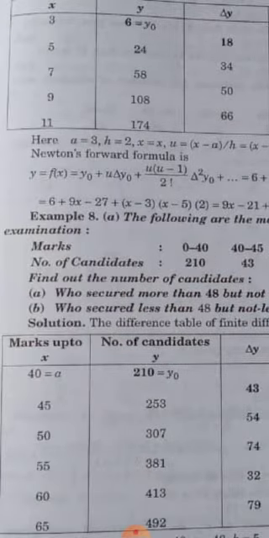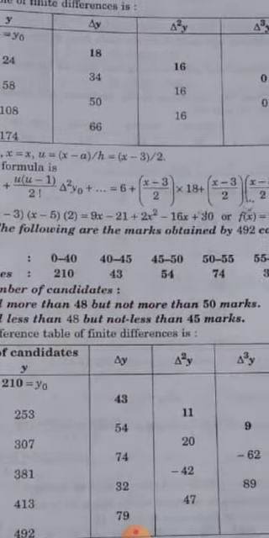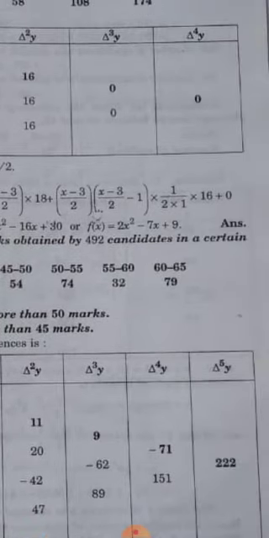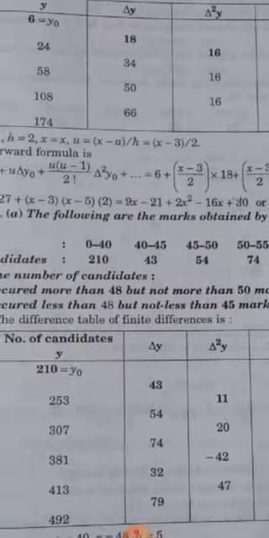After solving, we get 6 plus 9x minus 27 plus (x minus 3)(x minus 5) into 2 is equal to 9x minus 21 plus 2x square minus 16x plus 30, or f(x) will be 2x square minus 7x plus 9. So this is the polynomial of this data.